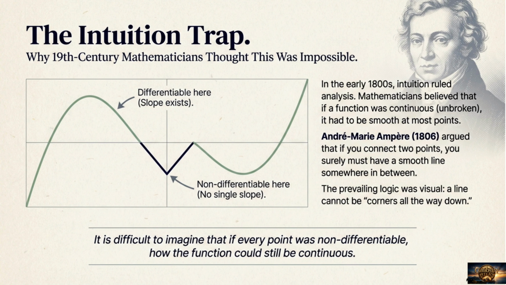In the early 1800s, intuition suggested that if a function was continuous, it had to be smooth at most points. Mathematicians, like André-Marie Ampère, believed that connecting 2 points must involve a smooth line somewhere. They could not imagine a line with corners all the way down, making it non-differentiable everywhere.